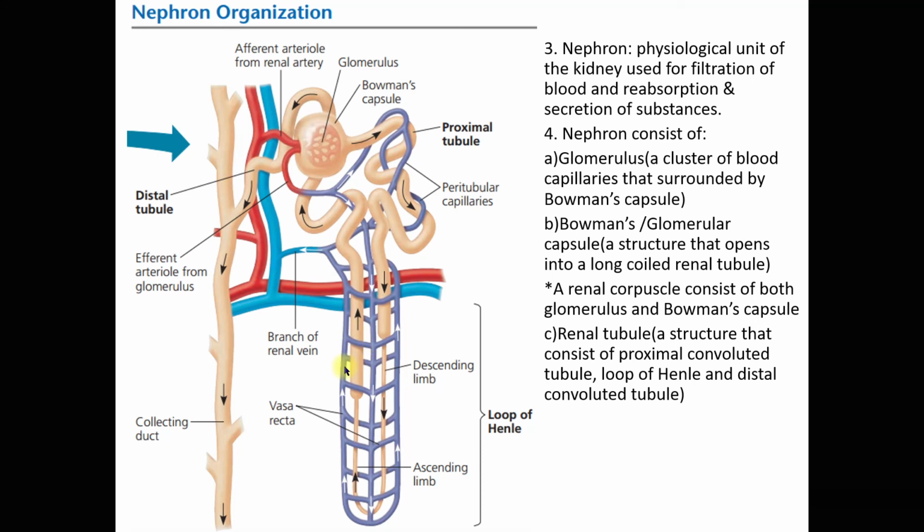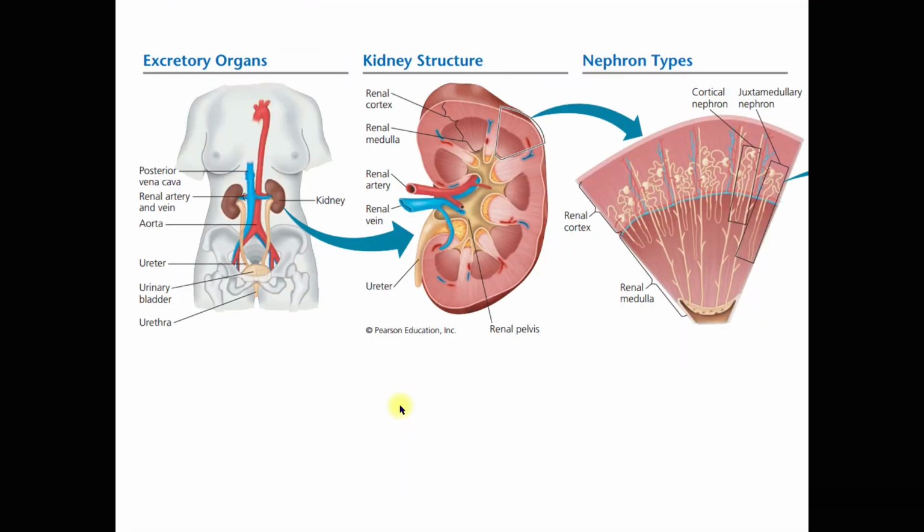You can see that the proximal convoluted tubules are surrounded by peritubular capillaries. The same goes for the distal convoluted tubule, while the loop of Henle is surrounded by the vasa recta.